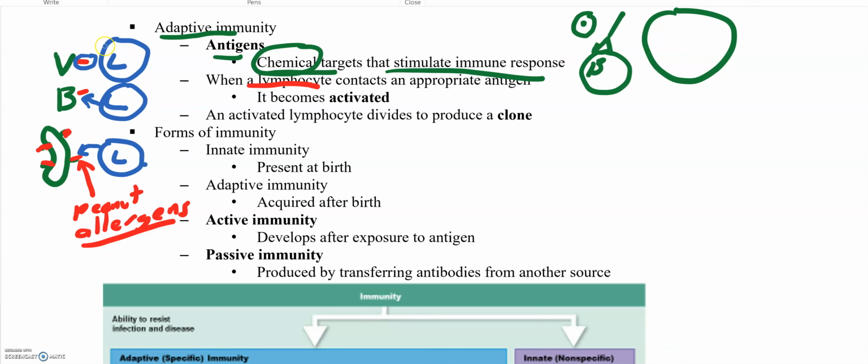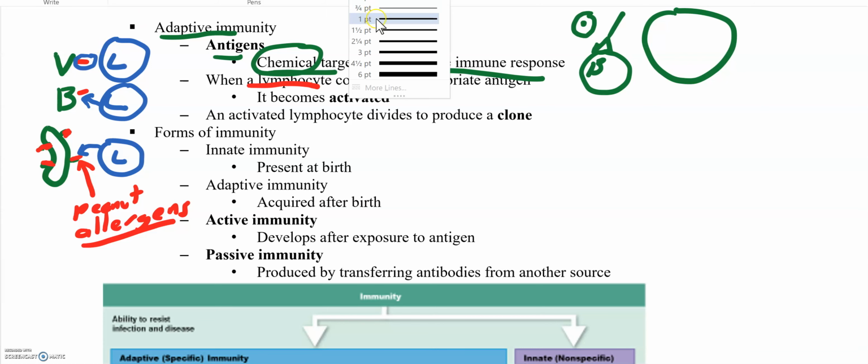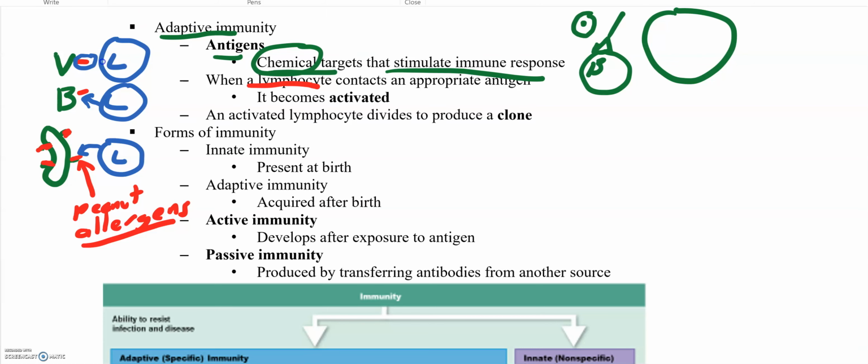So let's use this top one. When this lymphocyte here at the top comes in contact with that red viral antigen, it'll start dividing. So it'll produce clones. And then this cell and this cell will split again and produce more clones. So you're producing more and more lymphocytes. Why? So you can attack any other viruses that have this red antigen on the surface.